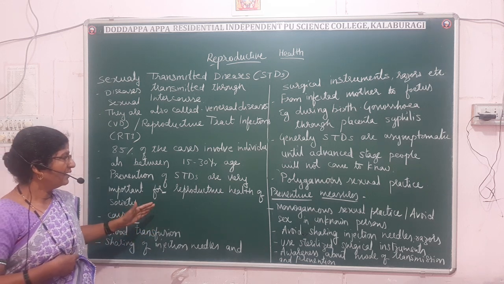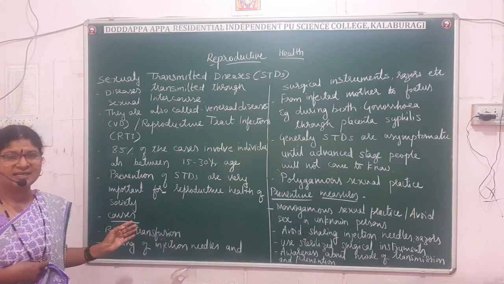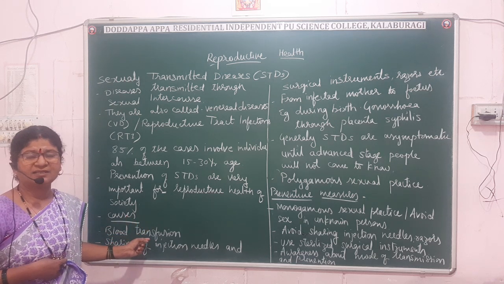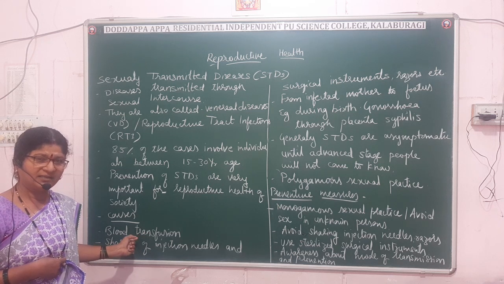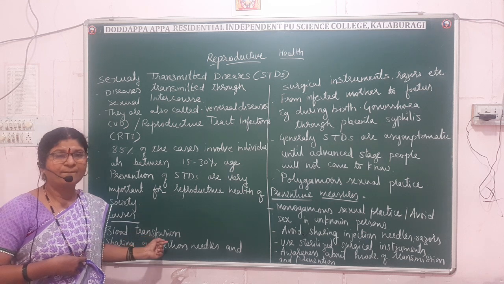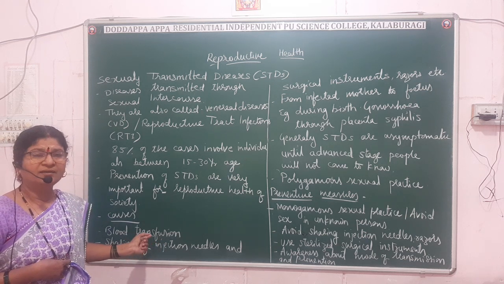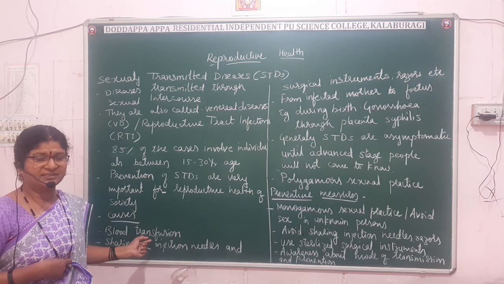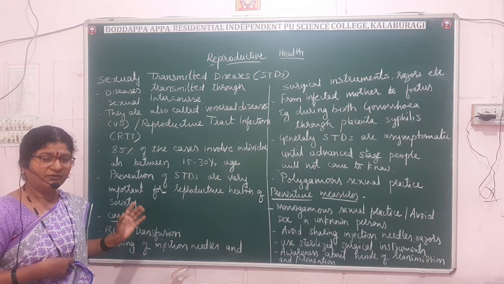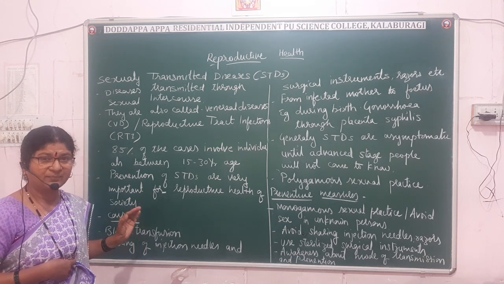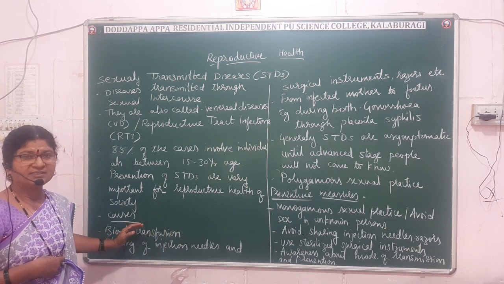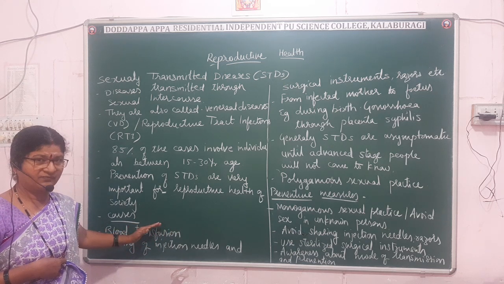The common causes for the STDs, which is asked for 2 marks in the annual exam, are as follows. The unhygienic blood transfusion, or unhygienic handling. So always the blood must be checked for diseases and infections. Of course we will check the blood group, but we have to check for the presence of diseases also. That is, the unhygienic blood transfusion is the first reason.